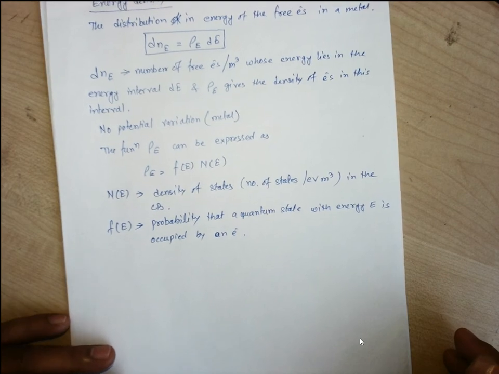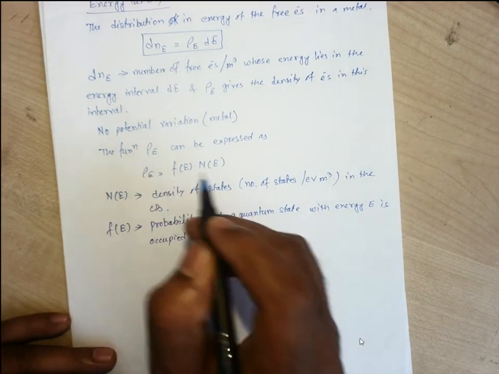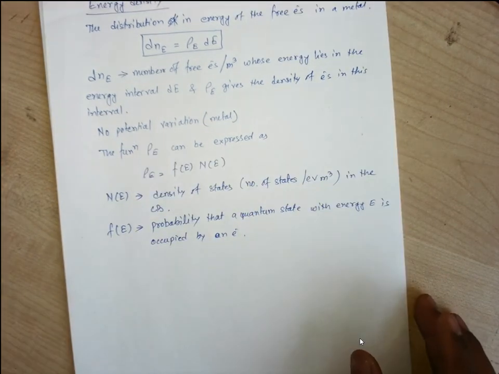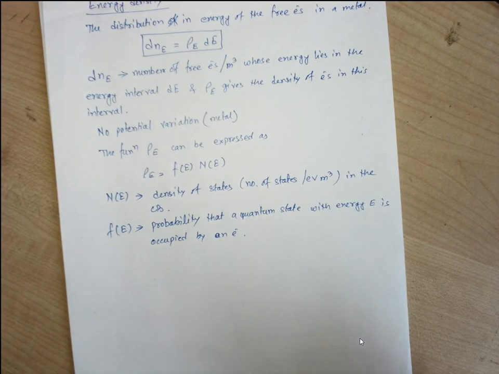So this is the density of electrons in a particular energy interval. This density is equal to the multiplication of the Fermi-Dirac distribution, which says the probability that a vacant energy state is filled with an electron, and the density of states within which those energy states lie.